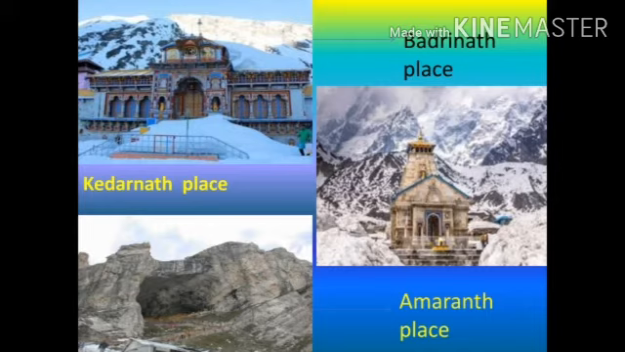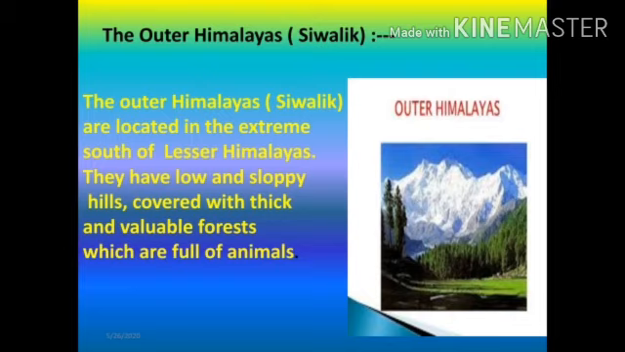The third range is the Outer Himalayas or Shivalik. The Outer Himalayas or Shivalik are located in the extreme south of the Lesser Himalayas. They have low and sloping hills covered with thick and valuable forests which are full of animals.